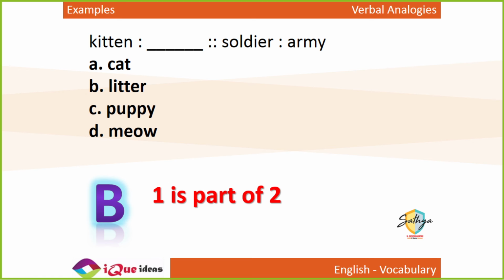Litter is the answer. A litter means a group, right? So when a cat gives birth to multiple babies, it is called giving birth to a litter. So kitten ka jhund ya puppies ka jhund, right? Born of the same mother. A group of babies born to the same animal is called a litter. So here the answer that we are looking for is litter. Soldier is part of an army. Kitten is part of a litter. Do you get that? Right, and not plural, collective. It's a collective, not a plural.